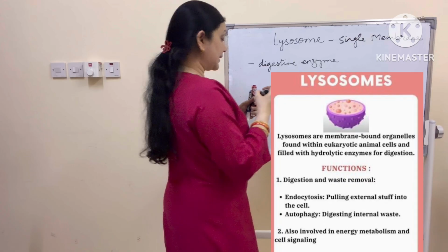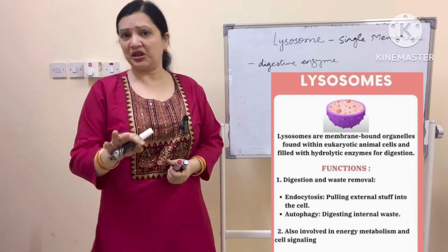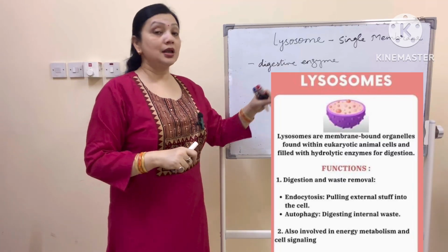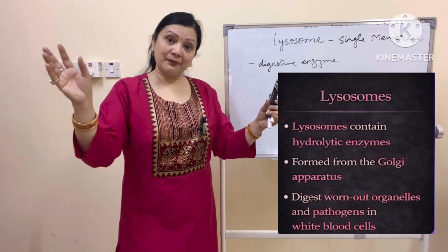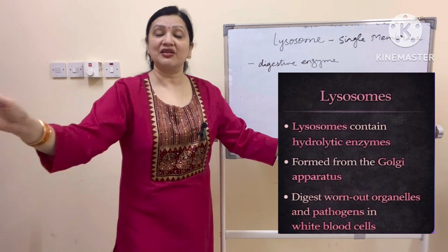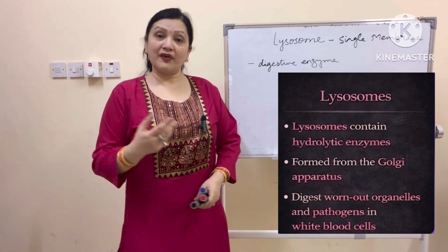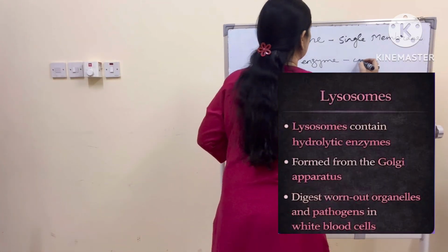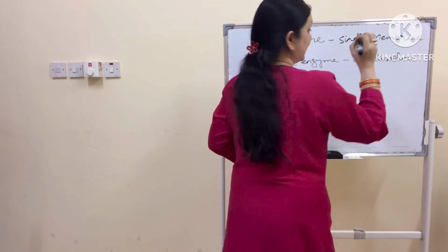Now, whenever a cell is damaged or some parasite like bacteria or fungi enters the cell and is destroying it, these digestive enzymes are released. The single membrane ensures that the lysosome bursts open and the digestive enzyme is sprayed inside the cell. Now, when the enzyme is sprayed, the cell will dissolve. So the cell dissolves and we are saved from any diseases.